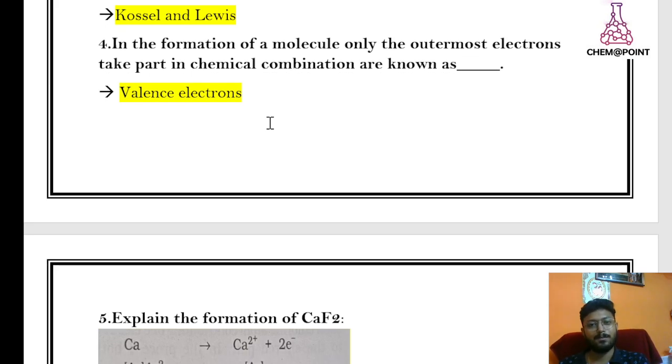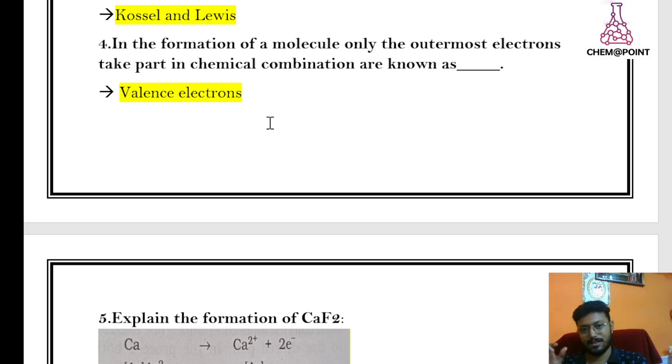Now move to question number 4. In the formation of a molecule, only the outermost electrons that take part in chemical combination are known as. Dear student, it is a very important question. The answer is valence electrons. Read the question carefully. Whatever bonding there is, is directly proportional to the valence electrons.